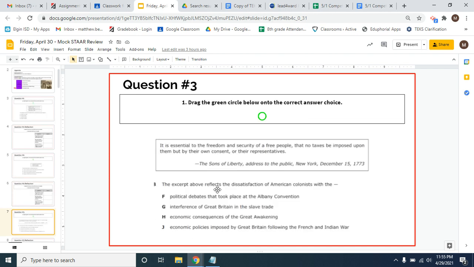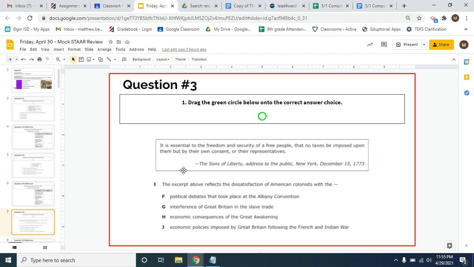All right, this question says the excerpt above reflects the dissatisfaction of American colonists with the. So if we're talking about dissatisfaction, we're talking about anger. We're talking about not being satisfied, the opposite of satisfied. So it says it is essential to the freedom and security of a free people that no taxes be imposed upon them but by their own consent or their representatives. So what they're basically complaining about here is taxation without representation.